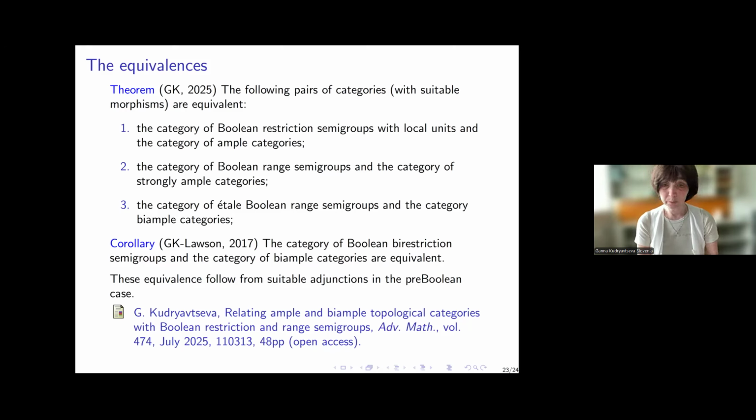And also we can recover the duality by Kudryavtseva and Lawson because we have both domain and range operations on the topological side. So if you are interested, please see more details in my paper. Now I tried only to briefly present it, but the paper is long and contains many constructions, and the paper is available in open access.